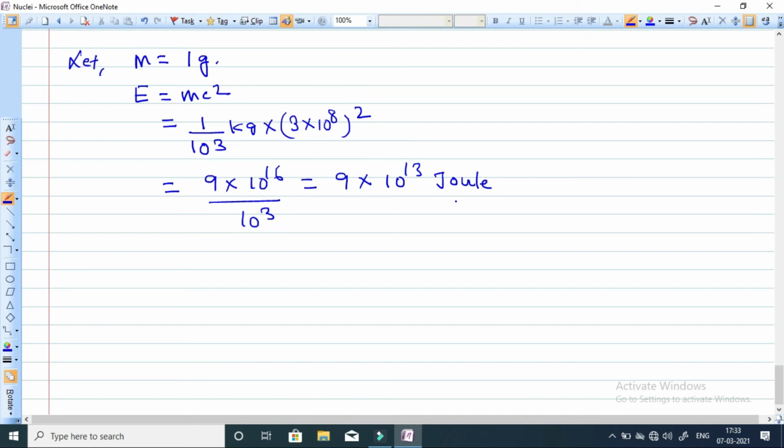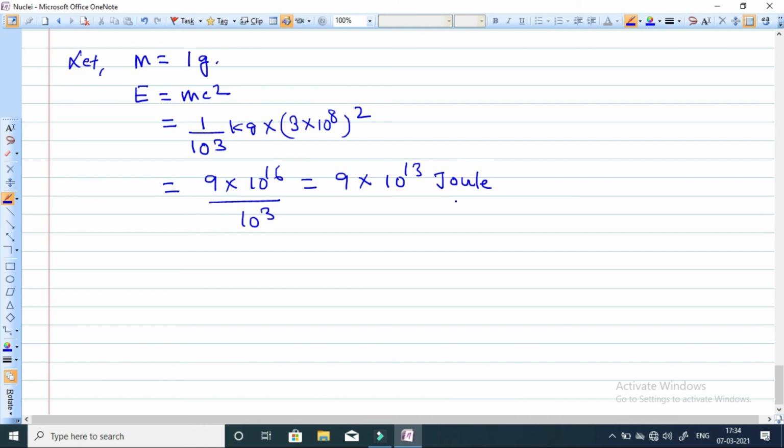So you can see the comparison: burning 2000 kg of coal produces 9 into 10 to the power 13 joule, but when 1 gram of any nucleus is converted into energy, its energy equivalent is 9 into 10 to the power 13 joule.